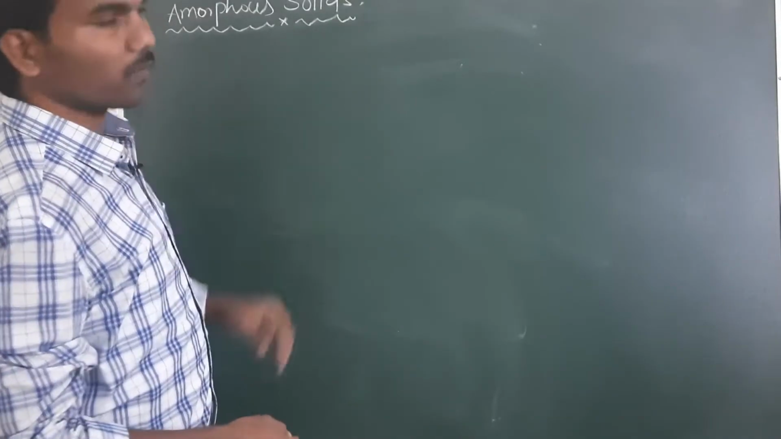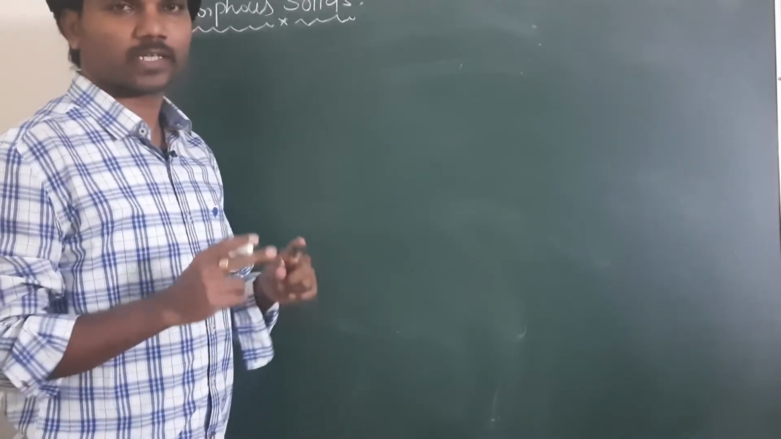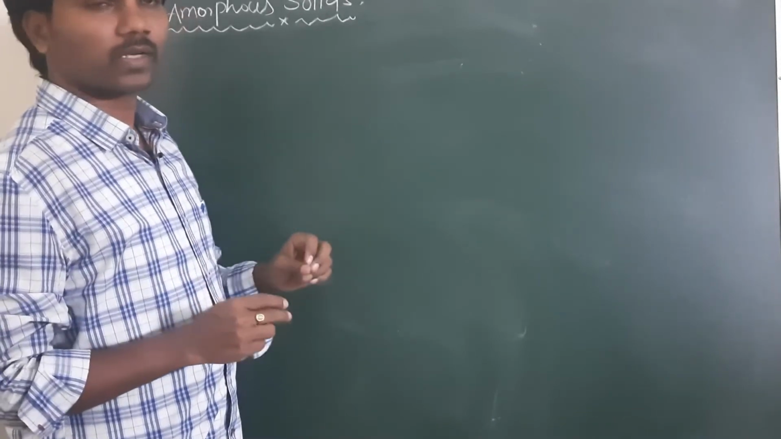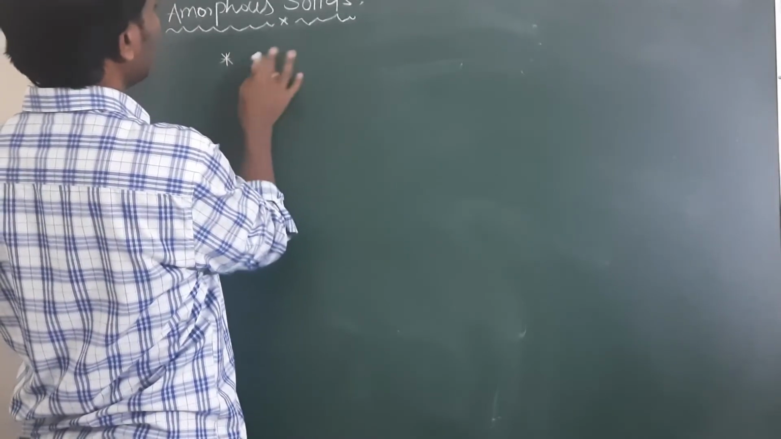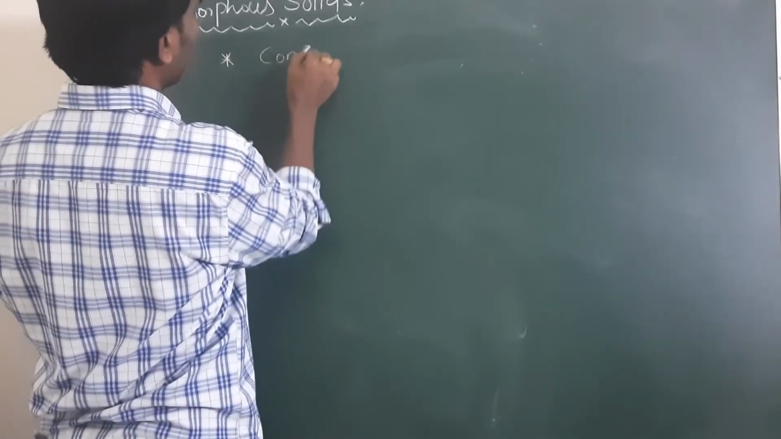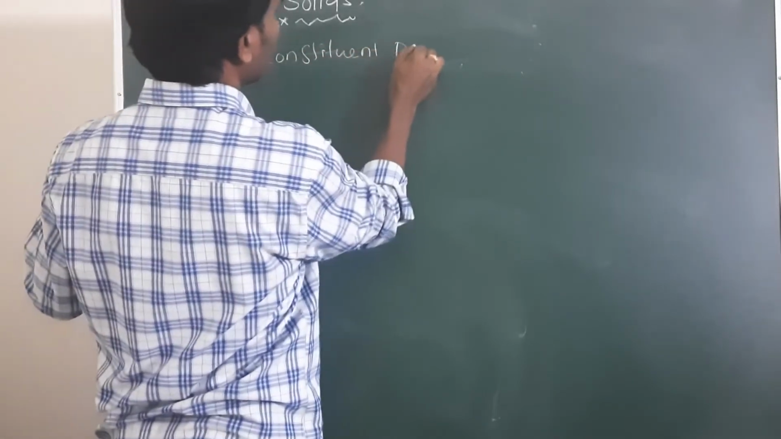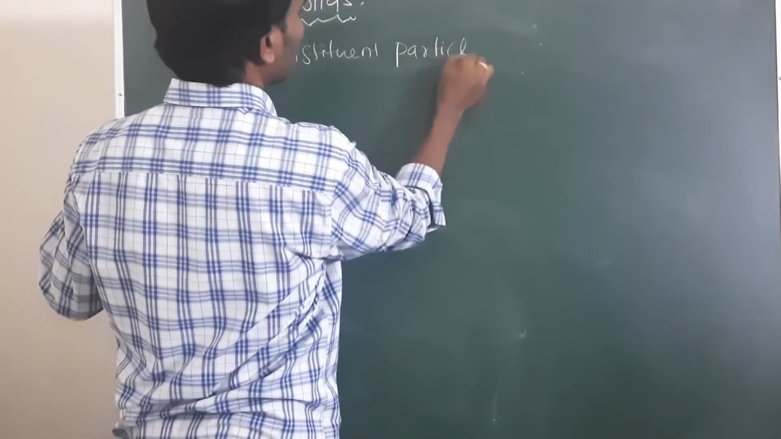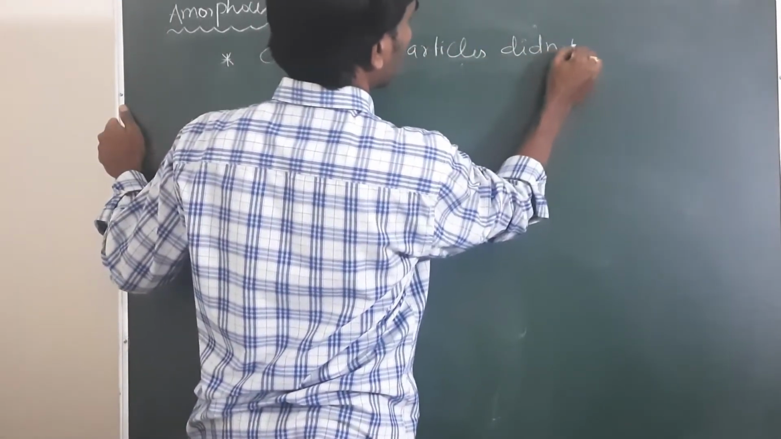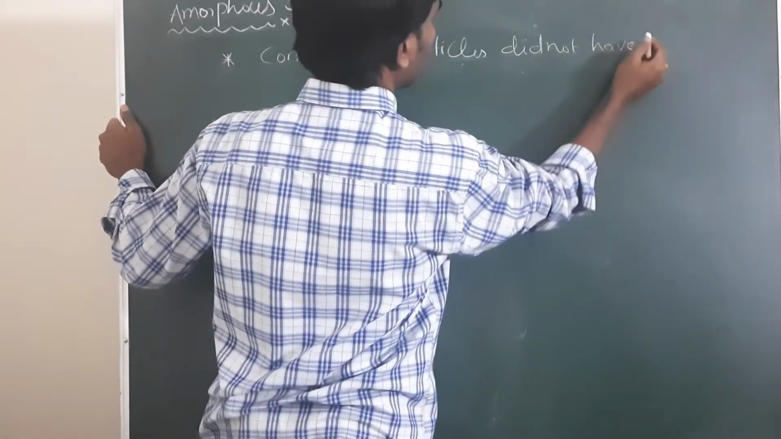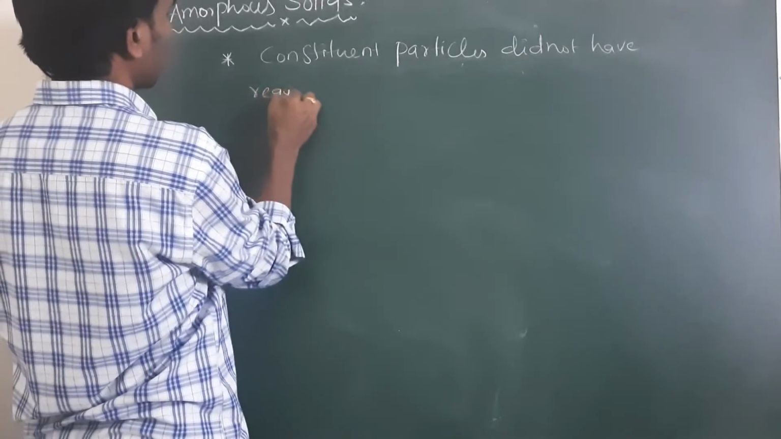Next concept is amorphous solid. In case of amorphous solids, the constituent particles in the lattice do not have a regular shape. In amorphous solids, the constituent particles do not have a regular arrangement.